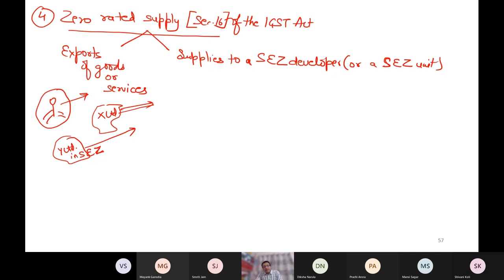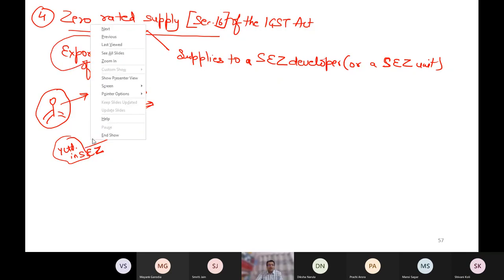To promote Indian goods in foreign markets, to promote Indian services in foreign markets, government says that every export is zero rated. Technically, there is no tax. So this is what you are doing as export. But maybe you are purchasing also. For example, this Y Limited is special economic zone.